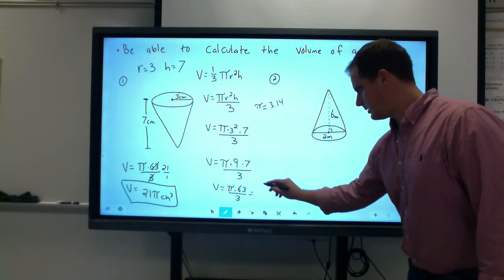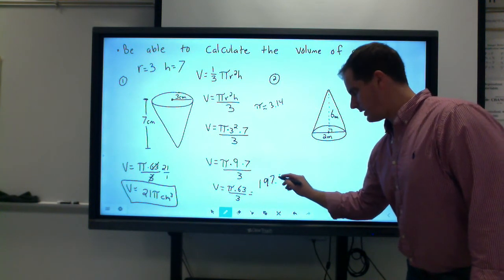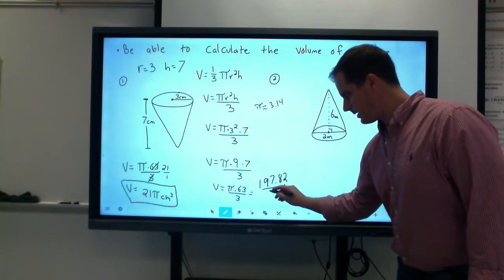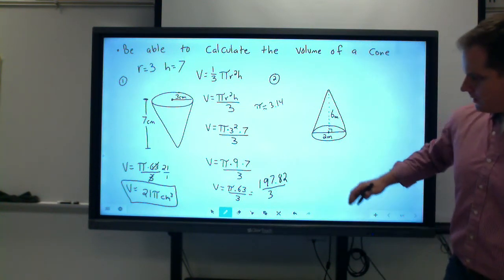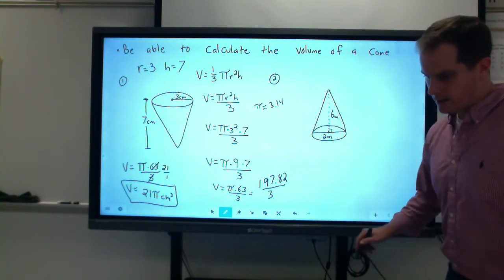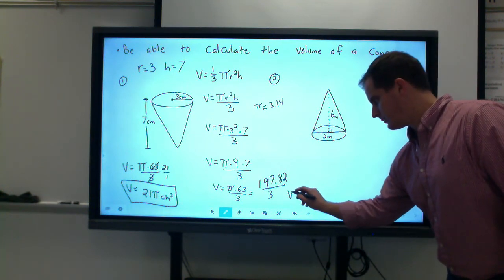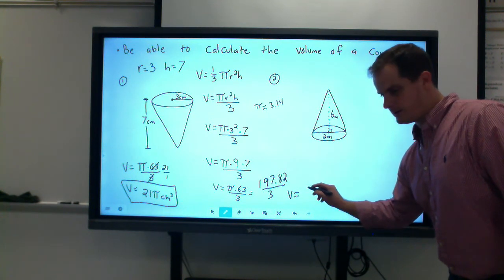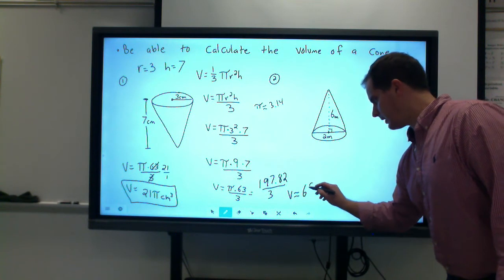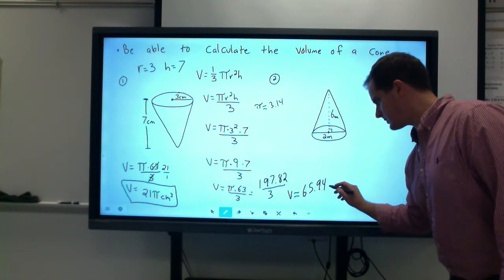Yeah, no, that's right. 197 and 82 hundredths, all divided by 3. Divide that value out, and you can end up with an approximate answer for your volume of 65 and 94 hundredths centimeters cubed.